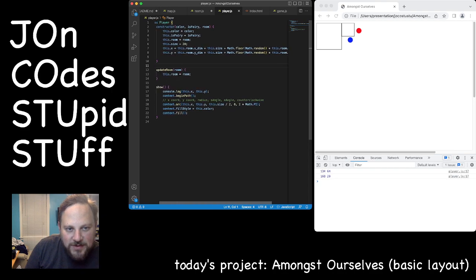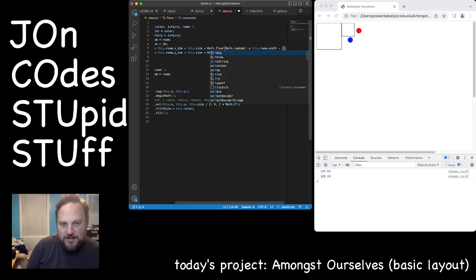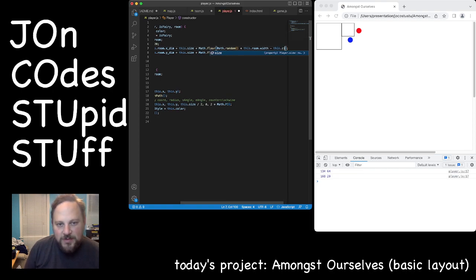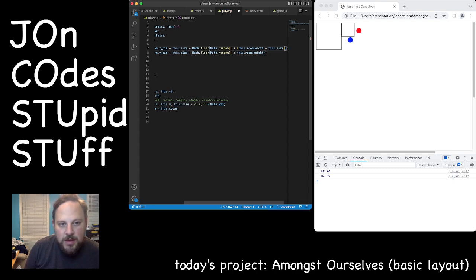So the x dimension plus the size plus the room width minus this dot size. So we don't want to go outside of the other side of the room. The greatest distance we can go is the width minus the size.